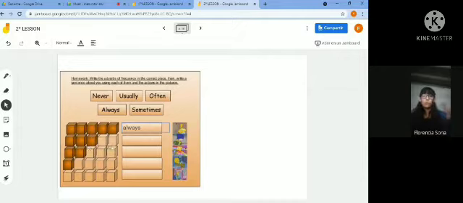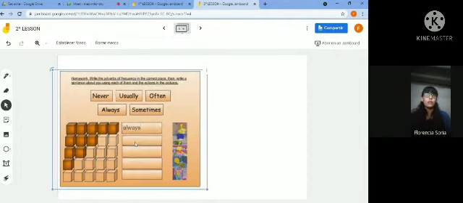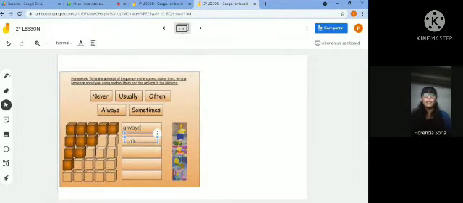But what about the second one? Are all 5 squares full or not? No. So what do you think is the correct word that you have to write? Good. You have to write, in this case, wait a minute, usually.